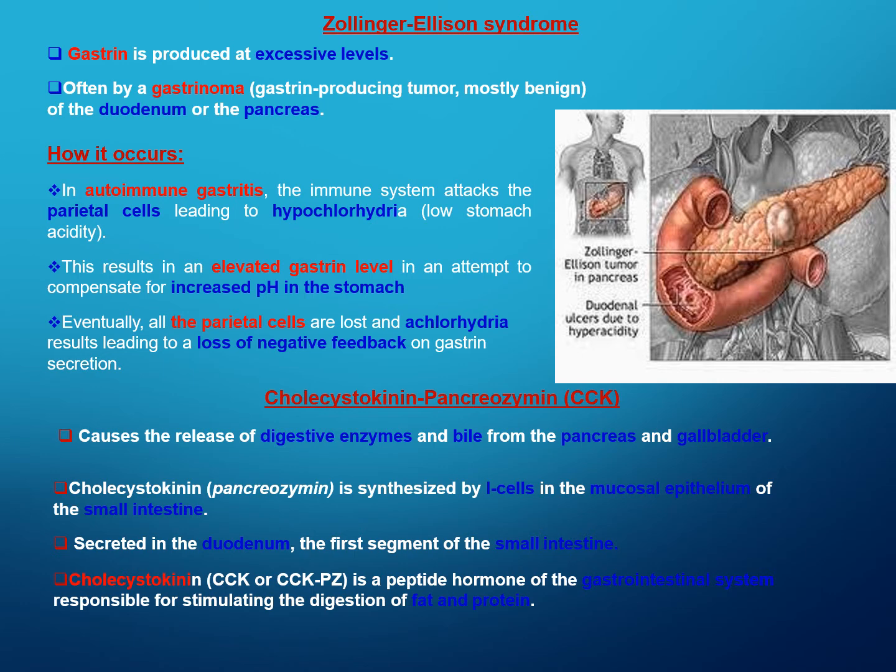The next one is cholecystokinin pancreozymin, that is CCK. It causes the release of digestive enzymes and bile from the pancreas and the gallbladder. Cholecystokinin is synthesized by the I cells in the mucosal epithelium of the small intestine. It is first secreted in the duodenum, which is a segment of the small intestine. Cholecystokinin is a peptide hormone of the gastrointestinal system, which is responsible for stimulation of digestion of fat and protein molecules.